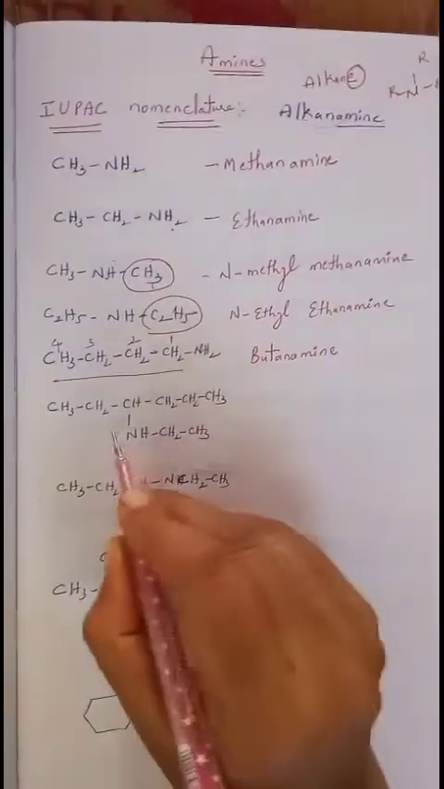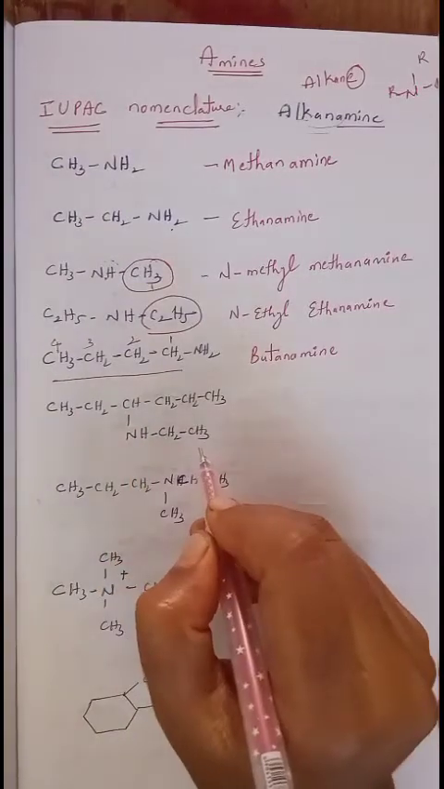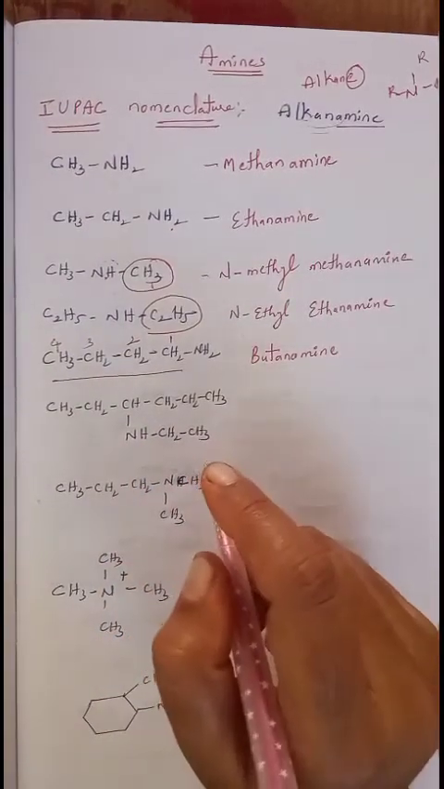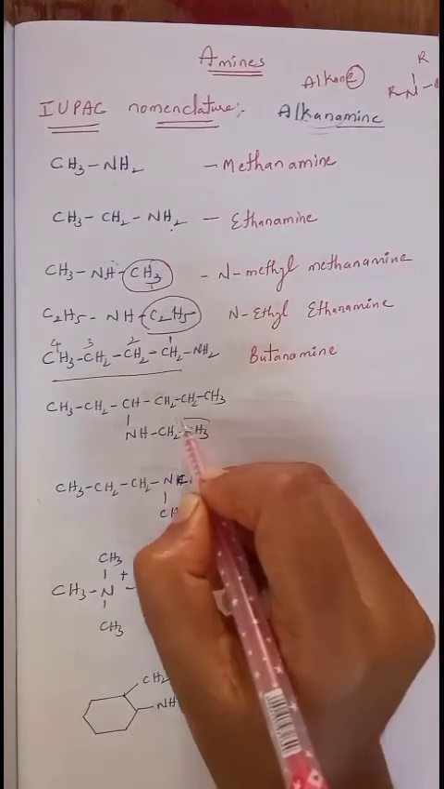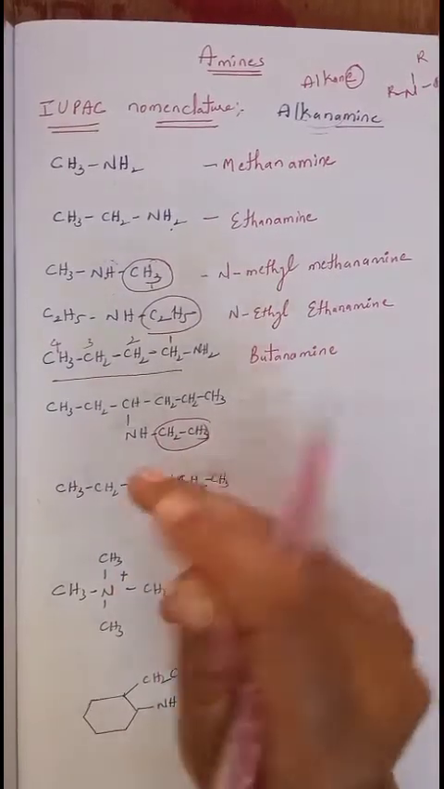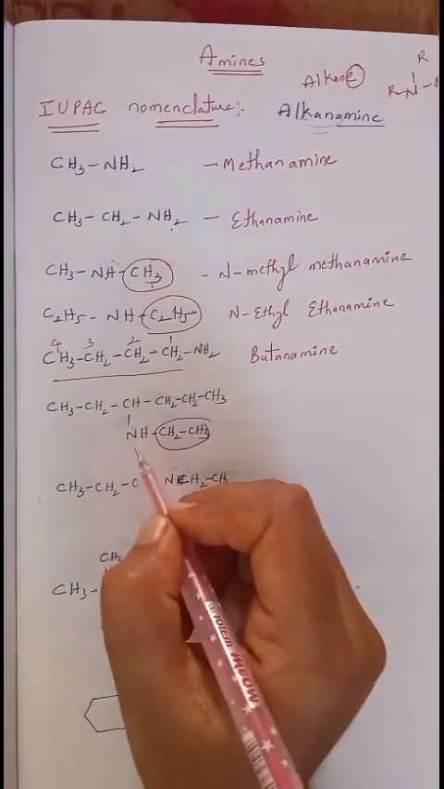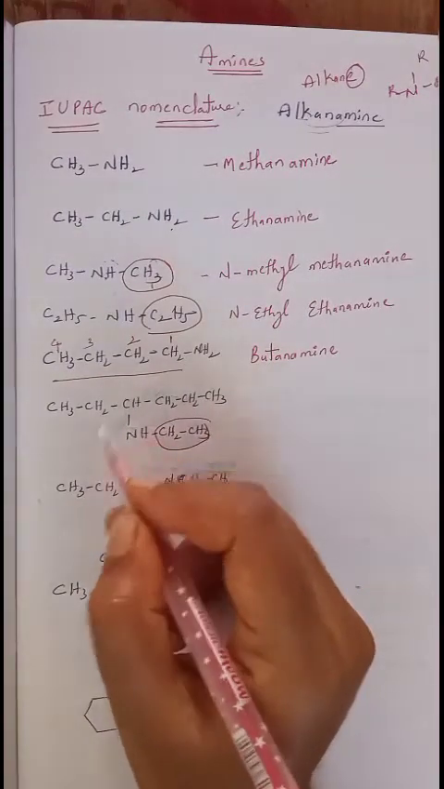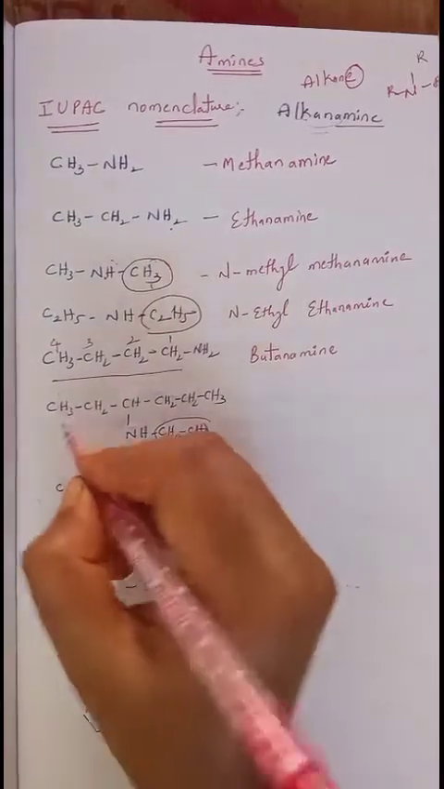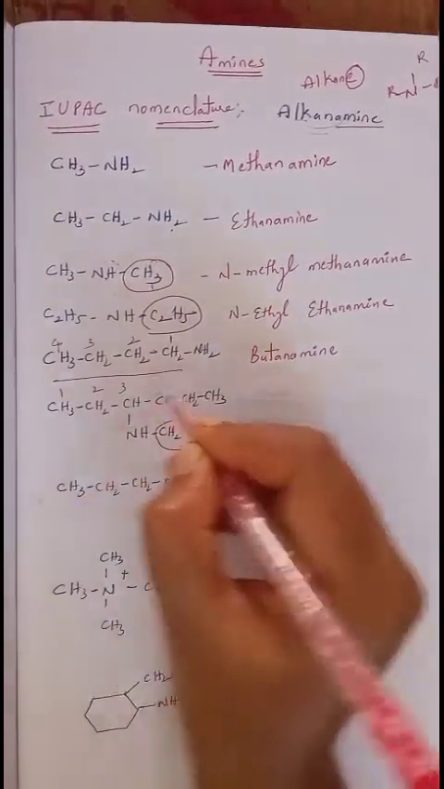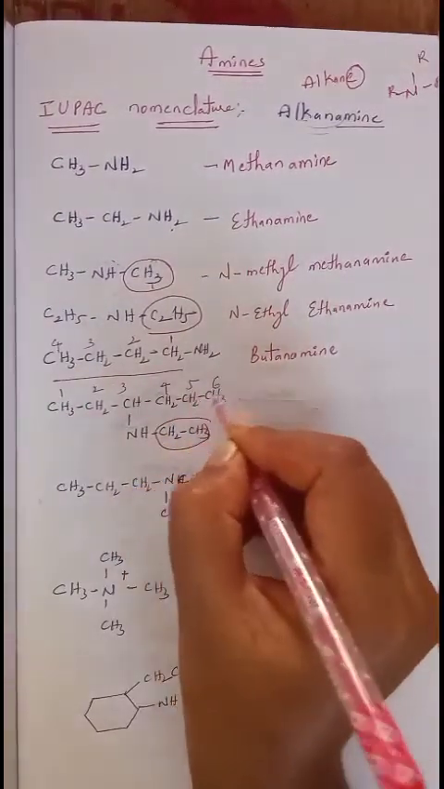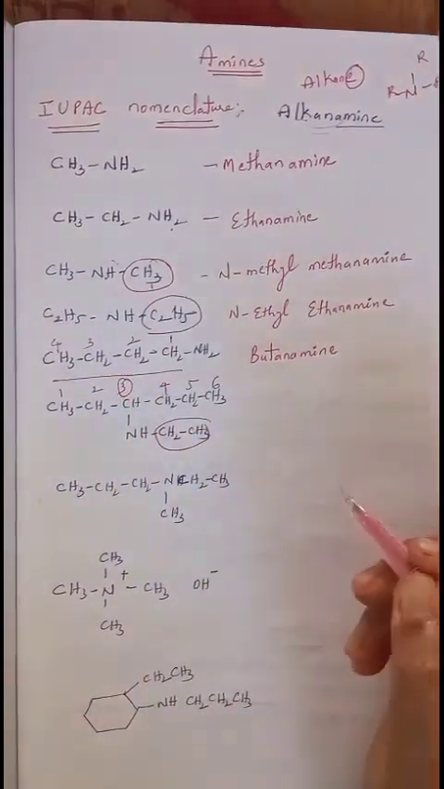Next one, see here. In this case, nitrogen is attached to two alkyl groups. Consider the smallest carbon chain as the side chain. Now give numbering to the other carbon chain. The nitrogen-containing carbon should get the lower number. So 1, 2, 3, 4, 5, 6. Now amine is attached to the third carbon atom.